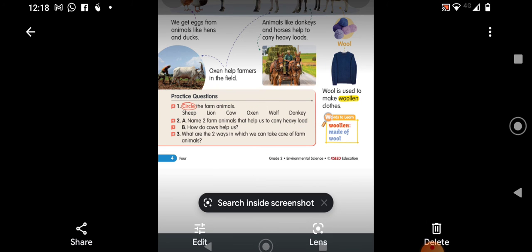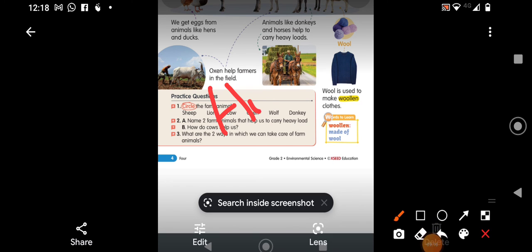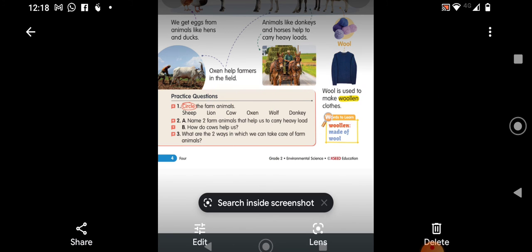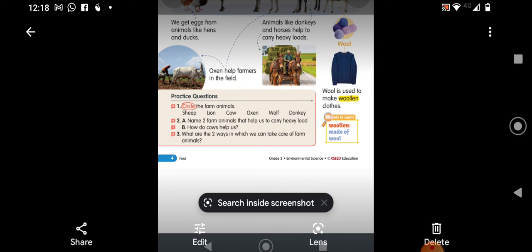Next question. Name 2 farm animals that help us to carry heavy load. Which animals will carry the heavy load, children? Horse and also donkey. Good. Next, how do cows help us? What do they give us? You write milk. Give milk. That's enough. What are the 2 ways in which we can take care of farm animals? This I will not write. You have to write it, because in LP1 also we learnt about this. So write 2 ways, children, in which we have to take care of these animals.